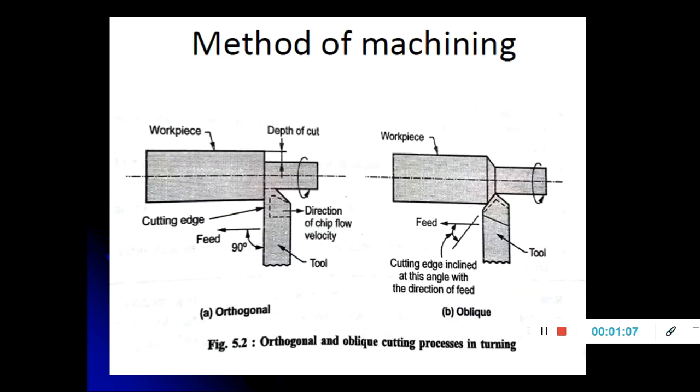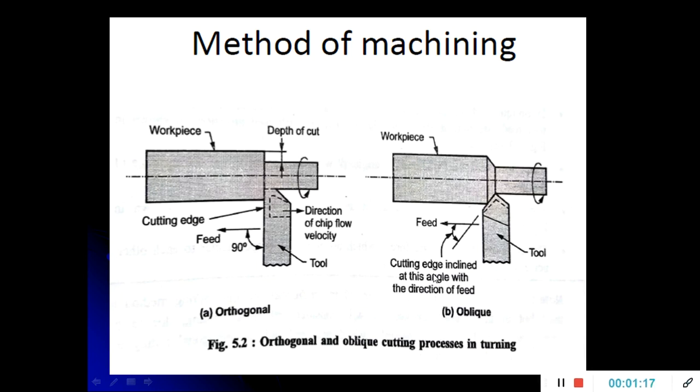Now coming to the methods of machining. Popularly there are two types of machining. One is known as orthogonal cutting and the second one is known as oblique cutting. So this is the orthogonal cutting and this is the oblique cutting. Now what do you mean by orthogonal cutting? By seeing the figure one can easily say that orthogonal cutting is one in which the tool is perpendicular to the axis of the workpiece, and the tool clears the width of the workpiece from